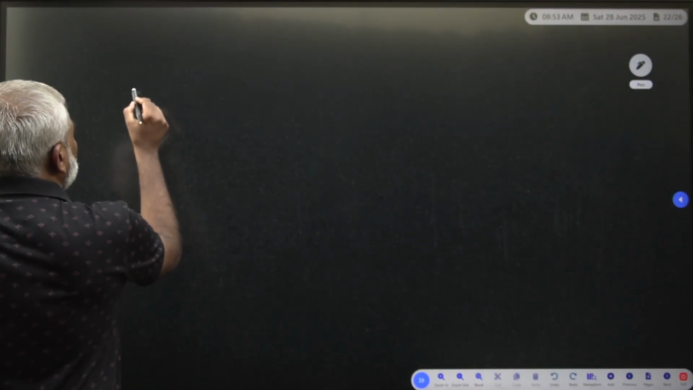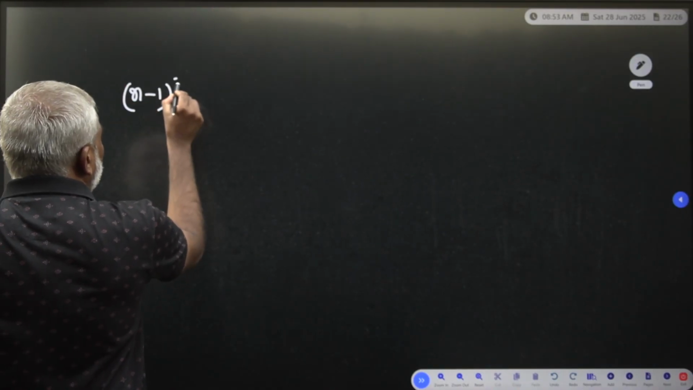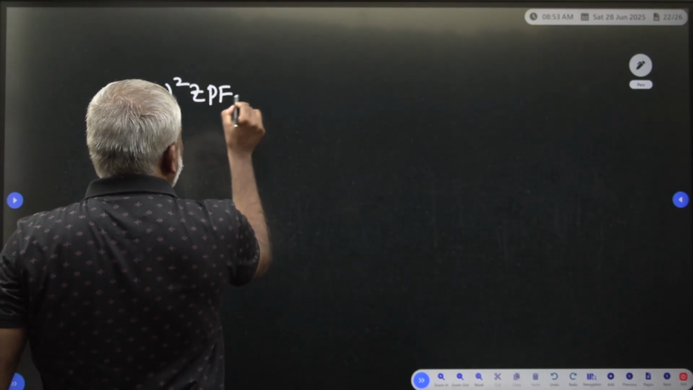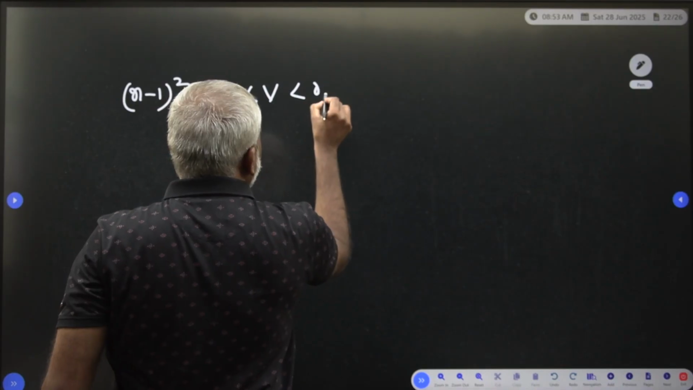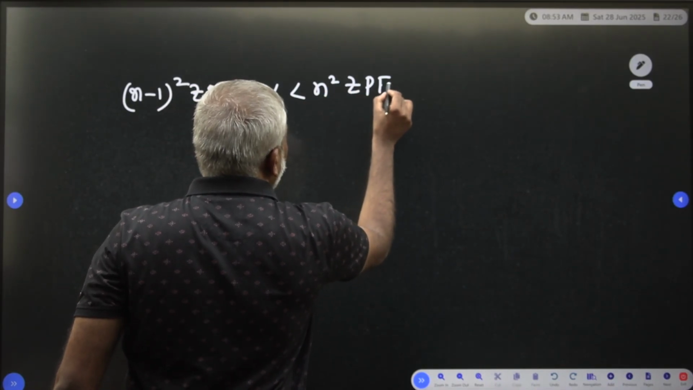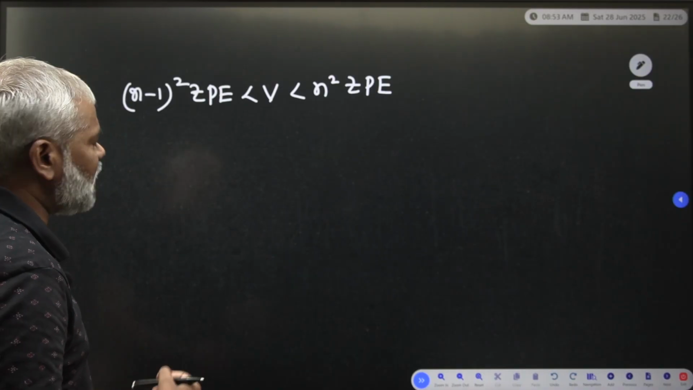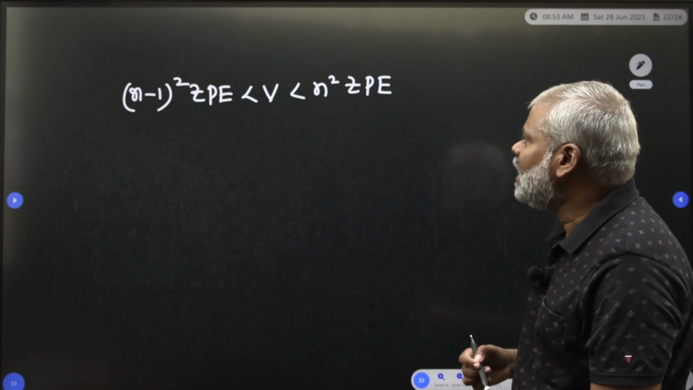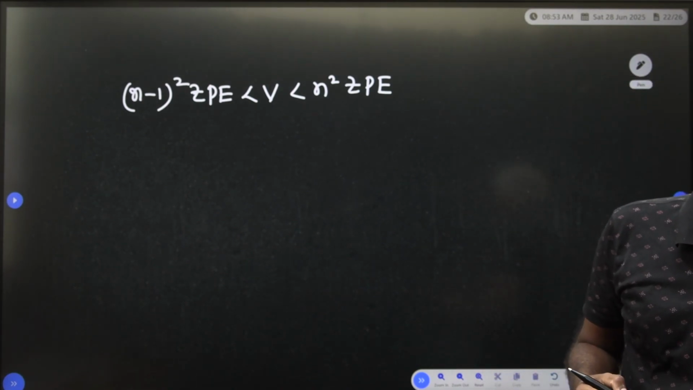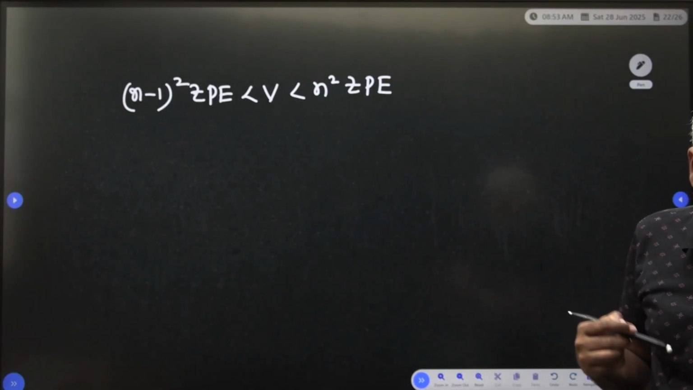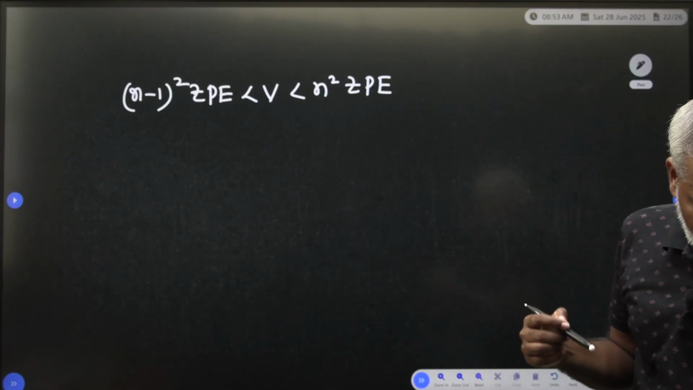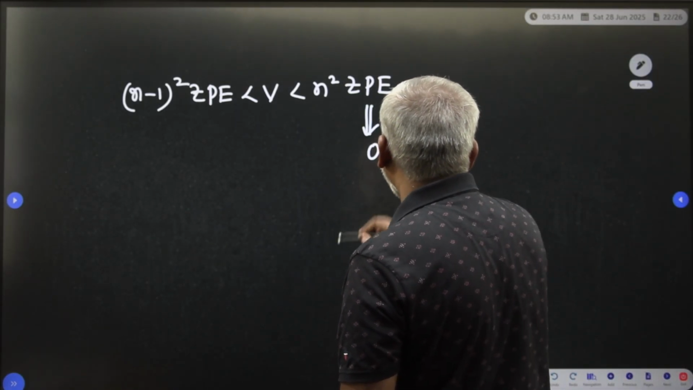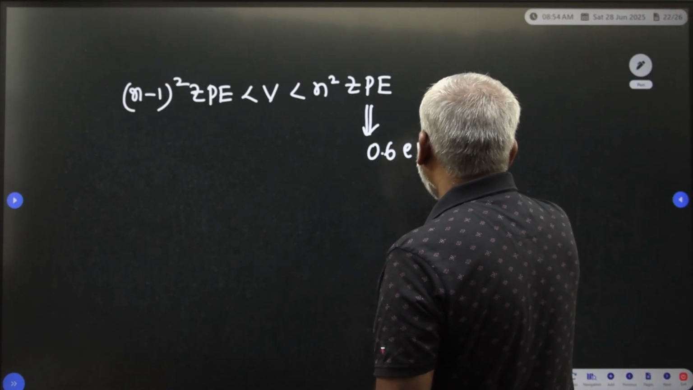What is our formula? To find the number of bound states: (n minus 1) whole square into ZPE is less than V is less than n square into ZPE. Here you have to consider ZPE is equal to 0.6 electron volt. This is the ZPE value.